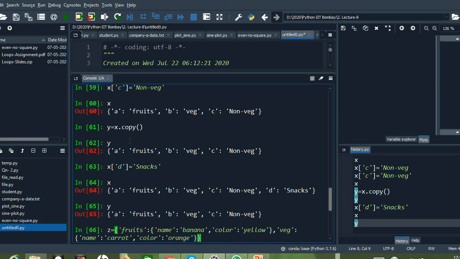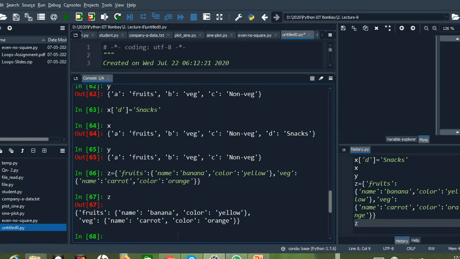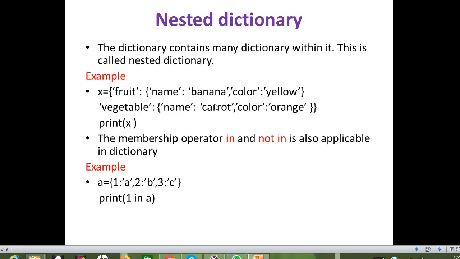So here you can see that we have created a dictionary. The first key is fruits. Inside its value we have created another dictionary. The second key is vegetables. Inside that I have created another dictionary, right? So if I display this, you can see the nested dictionary, right?